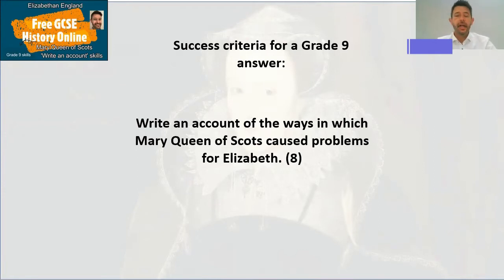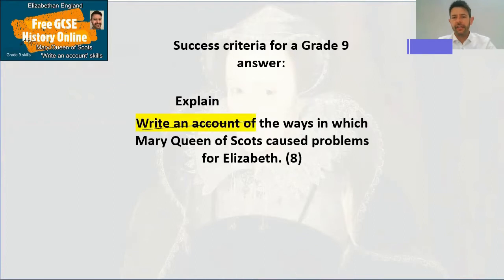So what's the success criteria for this question? Maybe have a think if you like. How would you answer this question? And then I'm going to go through some ideas. So again, whenever you like, you can pause me to stop and think about things. But let's have a go. So firstly,